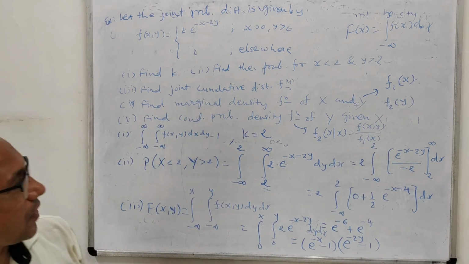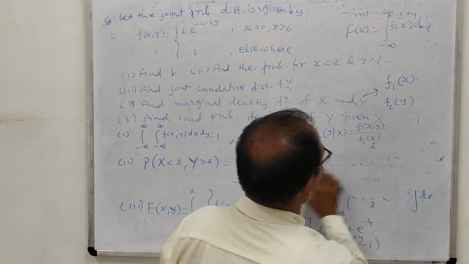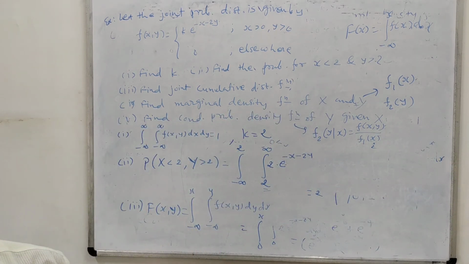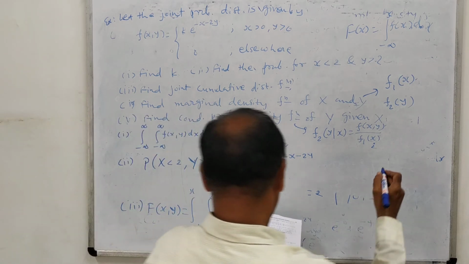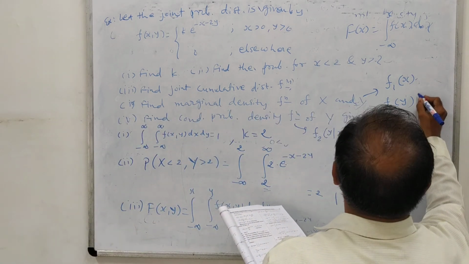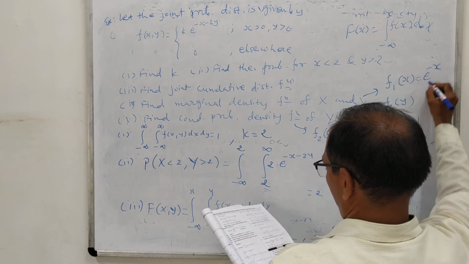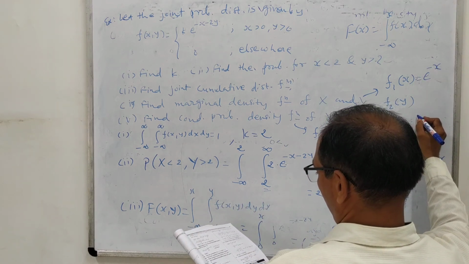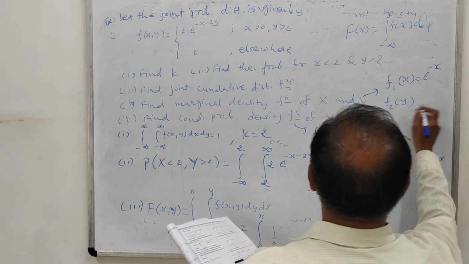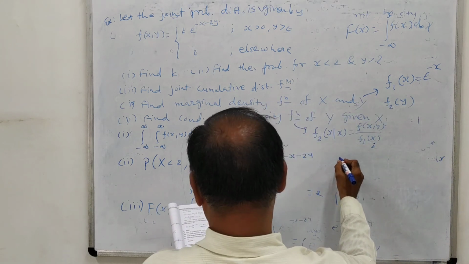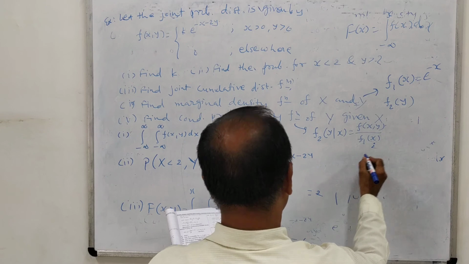So by using this you can find these solutions. Okay, so here f1x has the answer, for your reference, e raised to minus x. You can find out f2y yourself. Then this conditional probability has the answer